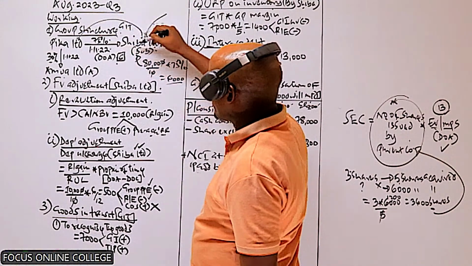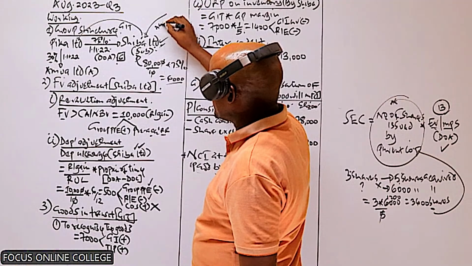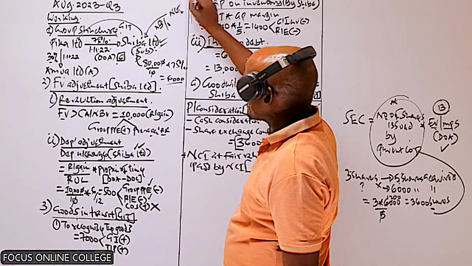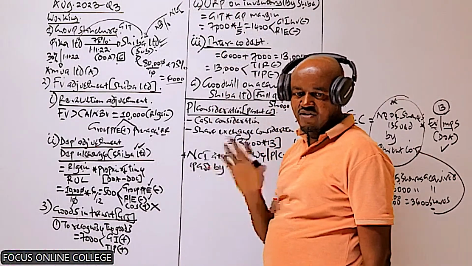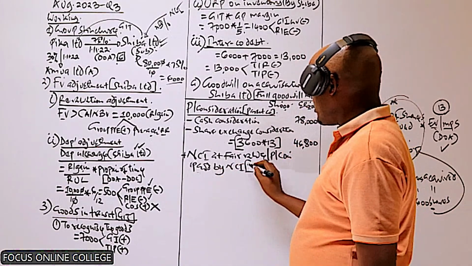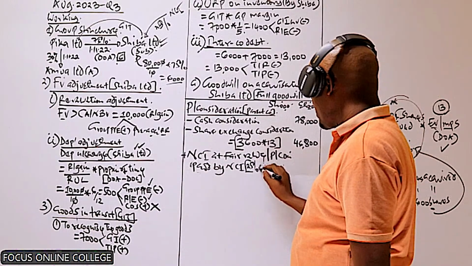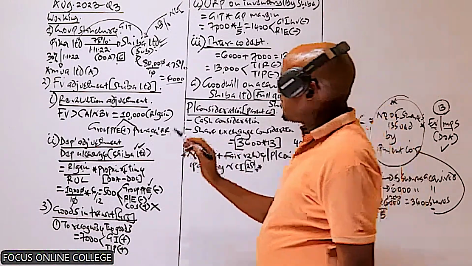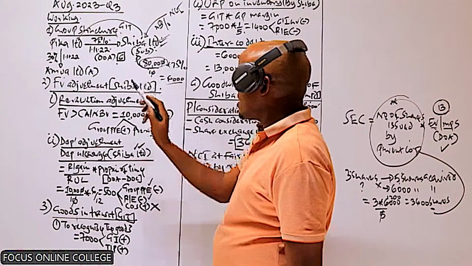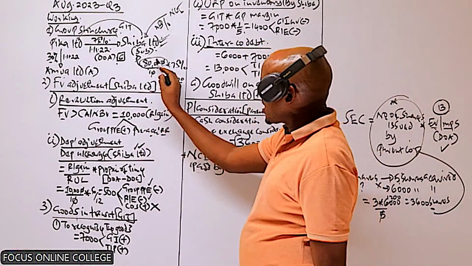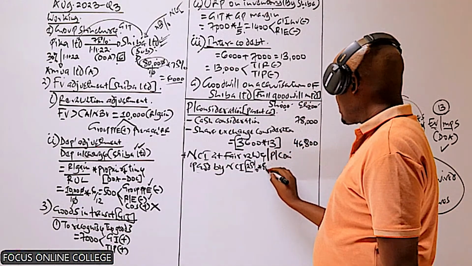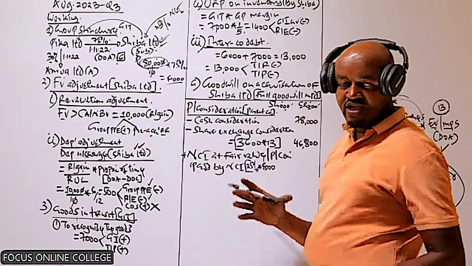We know the parent company acquired 75% of the shares. The remaining 25% of the shares are the ones which were acquired by who? The minority shareholders. The minority shareholders acquired the remaining 25% of the shares. So therefore, we need to compute how many shares were acquired by the minority shareholders: 25% of the shares issued by this company. Hope you can remember, we have said that the shares issued by Shiba are 8,000. It's share capital divided by the par value. So these are the shares acquired by minority shareholders.